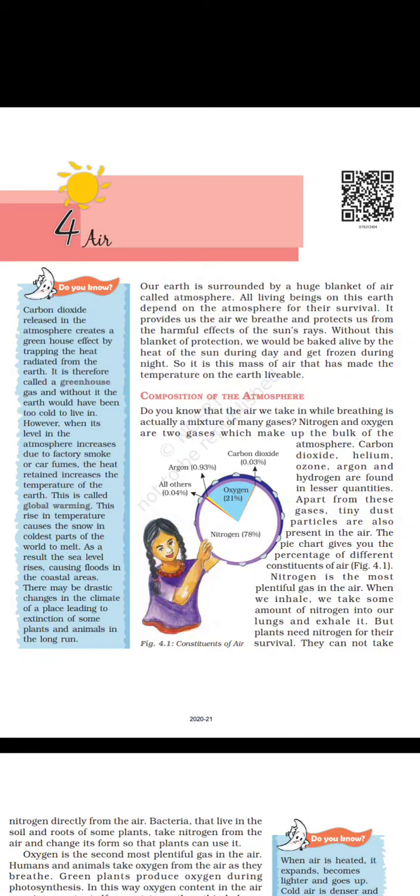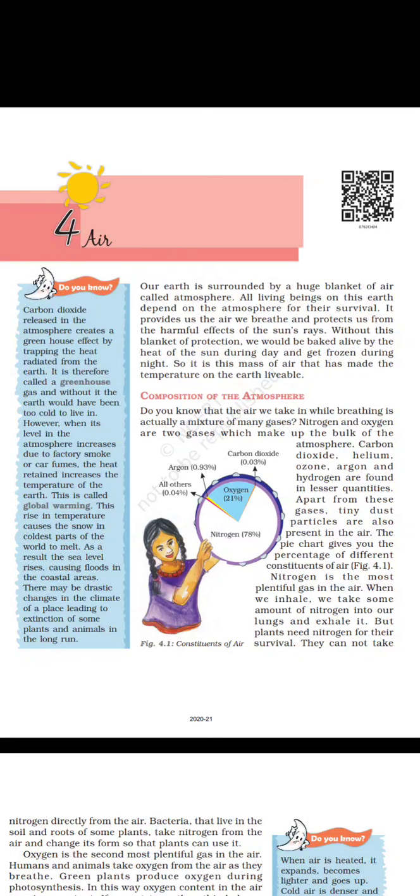Composition of the atmosphere. Do you know that the air we take in while breathing is actually a mixture of many gases? Nitrogen and oxygen are two gases which make up the bulk of the atmosphere. Carbon dioxide, helium, ozone, argon, and hydrogen are found in lesser quantities. Apart from these gases, tiny dust particles are also present in the air. The pie chart gives you the percentage of different constituents of air. Figure 4.1.